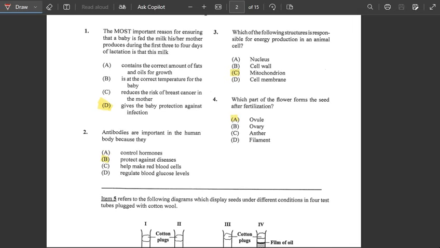Number four, it says which part of the flower forms the seed after fertilization? So on a flower, we have mainly four different parts. On there we have the ovule, we have the ovary, we have the anther, and we have the filament. But the ovules would be the part that forms the seed after fertilization. So the answer would be A, ovules.